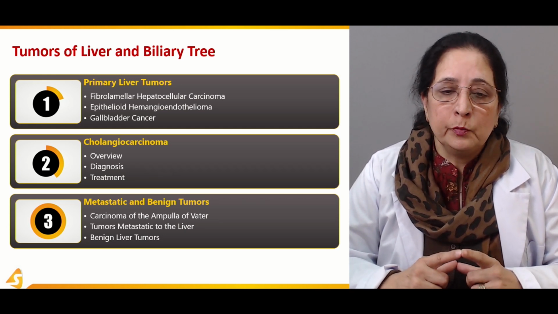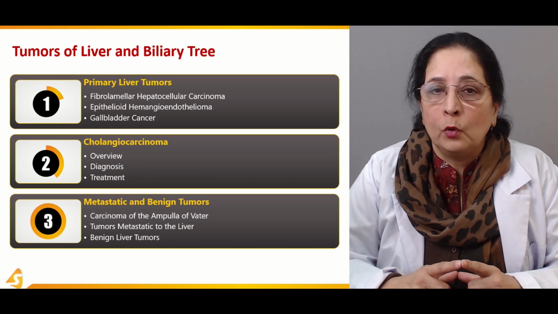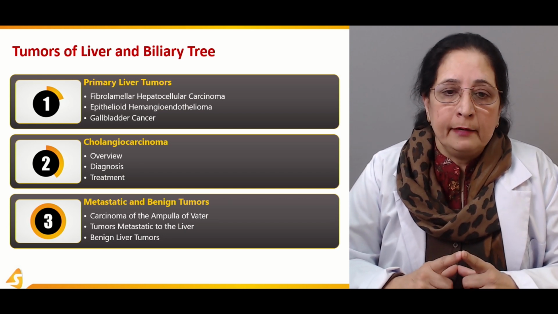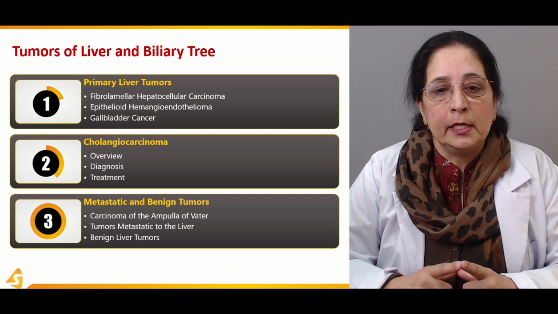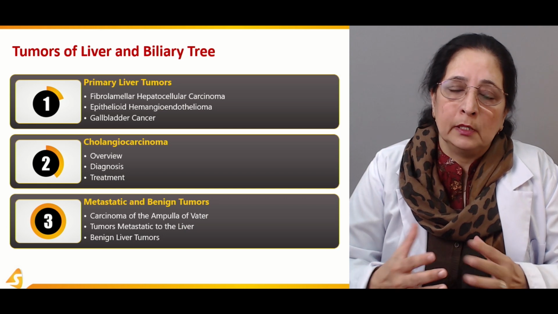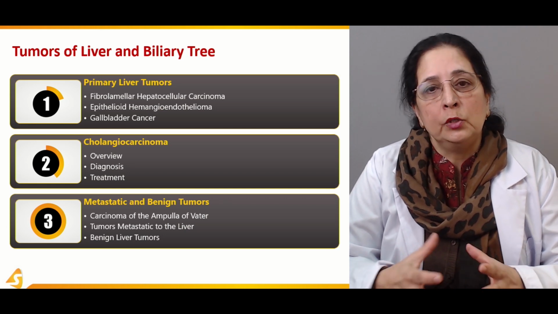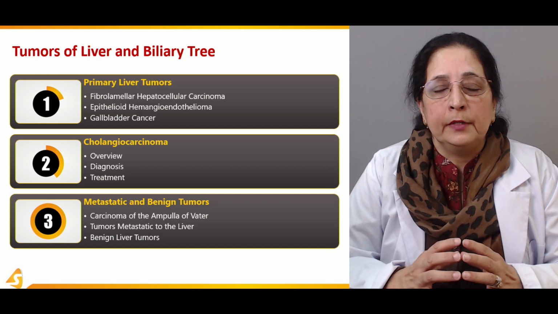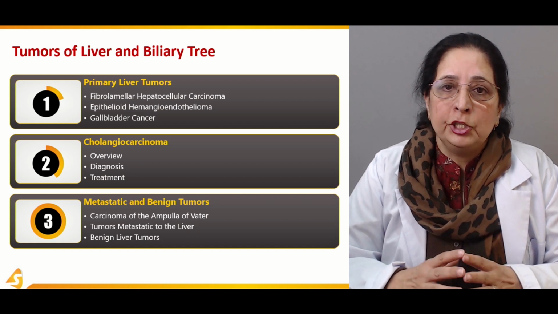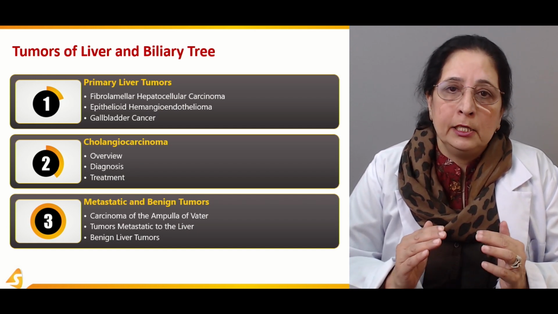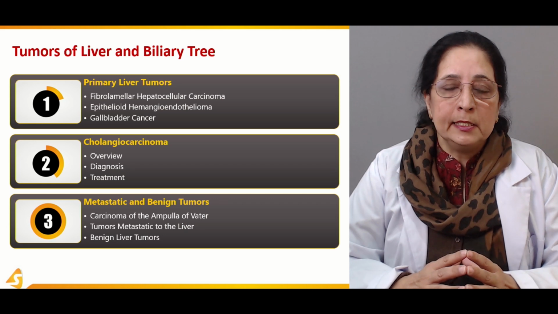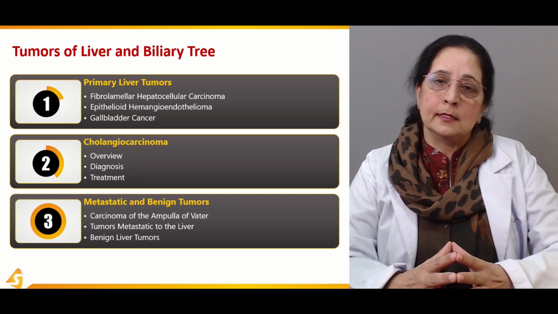So the primary liver tumors which we will talk about are the fibrolamellar type of hepatocellular carcinoma. Then we will discuss the epithelioid hemangioendothelioma, and hemangio is for the blood vessels and endothelium is the inner lining of the blood vessels. So these primary tumors develop from the hemangioendothelium, and these tumors are known as hemangioendotheliomas. Then we will discuss the gallbladder cancer.